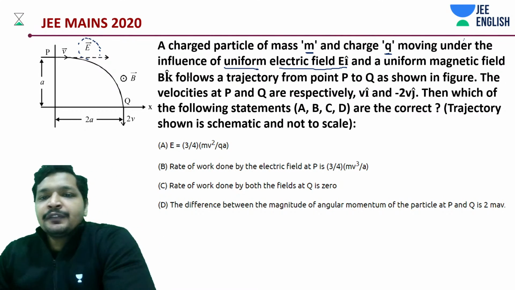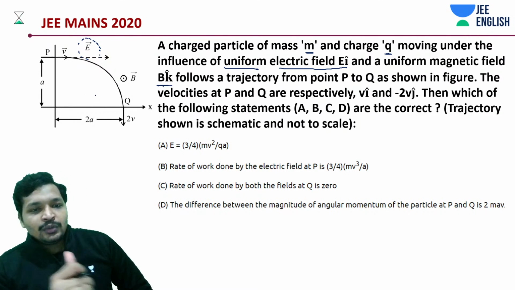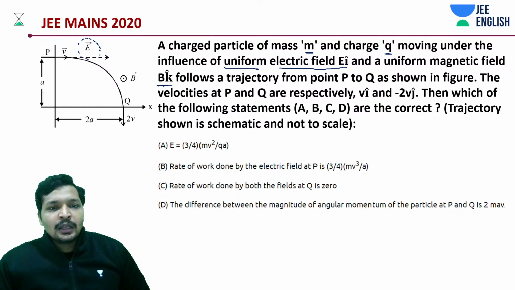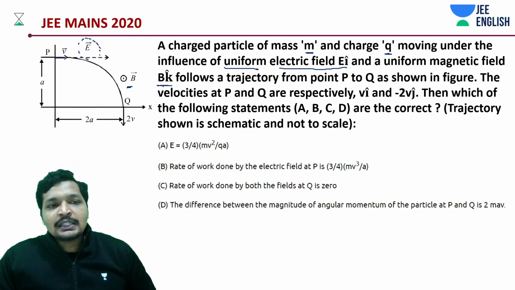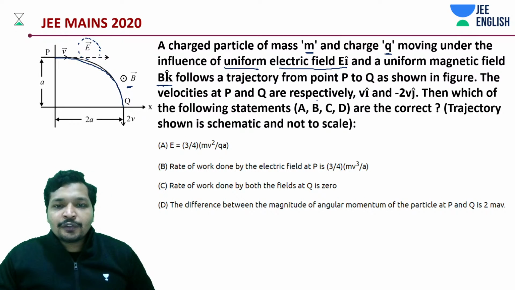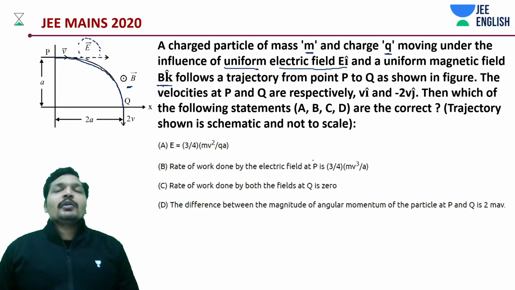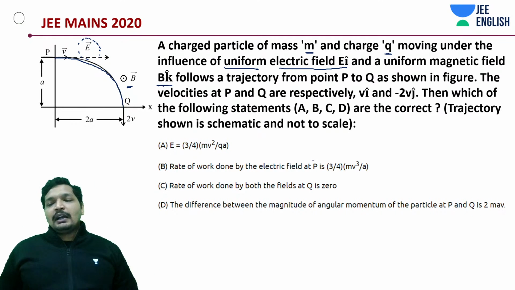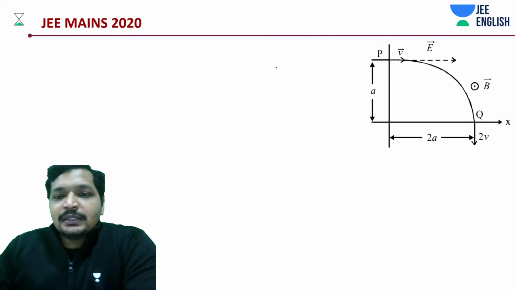We have a magnetic field along B into k, that means outside direction. And it is following a trajectory like this, right? What is being said? Which of the following statements A, B, C, D are correct? Multiple can be correct. We need to analyze each and every option. It's a very simple problem. Let's get into the solution. As usual, it's a very simple problem.